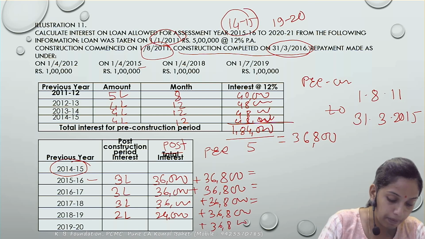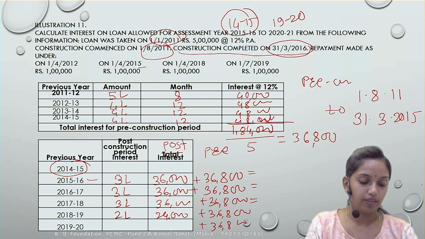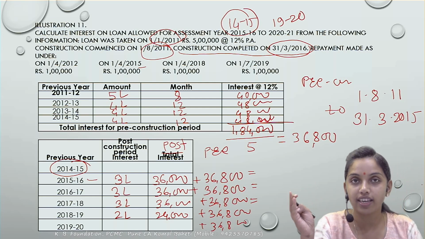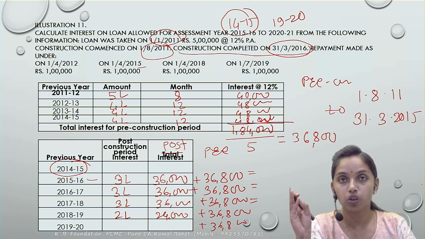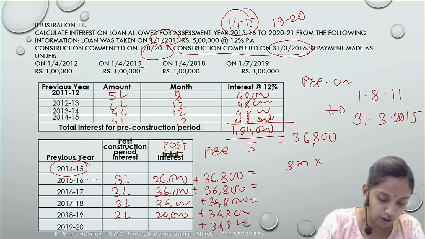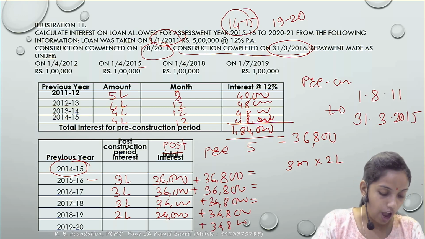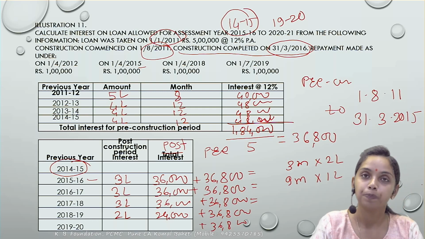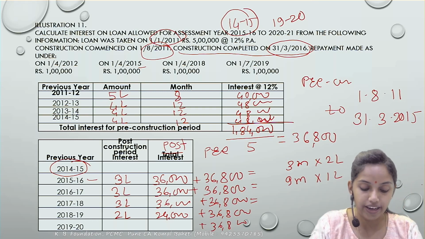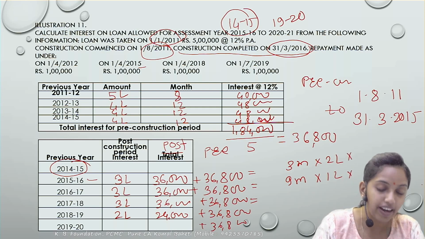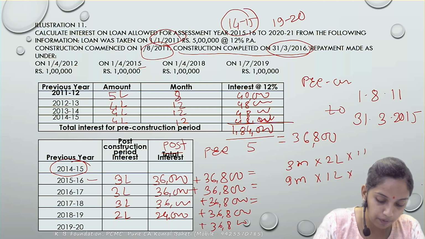Next there is a repayment, but the repayment is in between of the year. कब repayment किया? 1st July. So 1st July तक कितना outstanding था? 30 June तक, April, May, June, for the 3 months, how much is the amount outstanding? The amount outstanding is 2 lakh. Correct. How much amount has been repaid? 1 lakh has been repaid. For the remaining 9 months, what is the amount outstanding? Correct. So 1 lakh is outstanding for the remaining 9 months. What is the interest rate? Per annum 12%. So per month it becomes 1%.